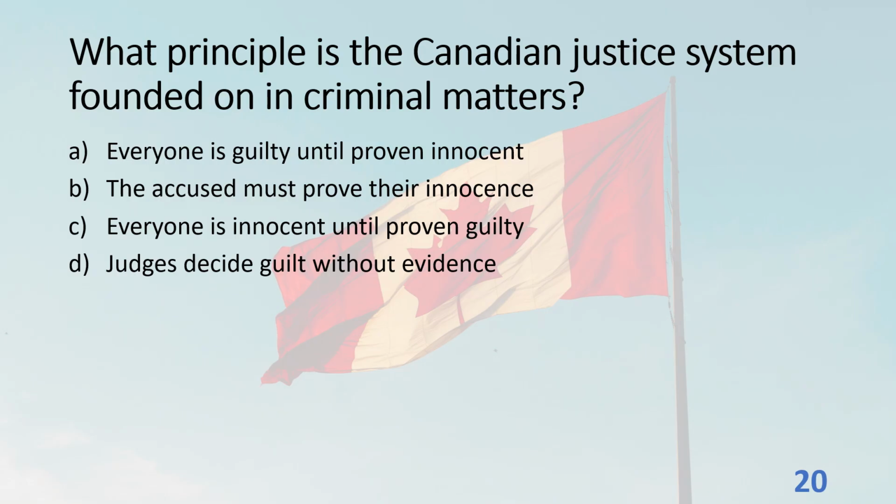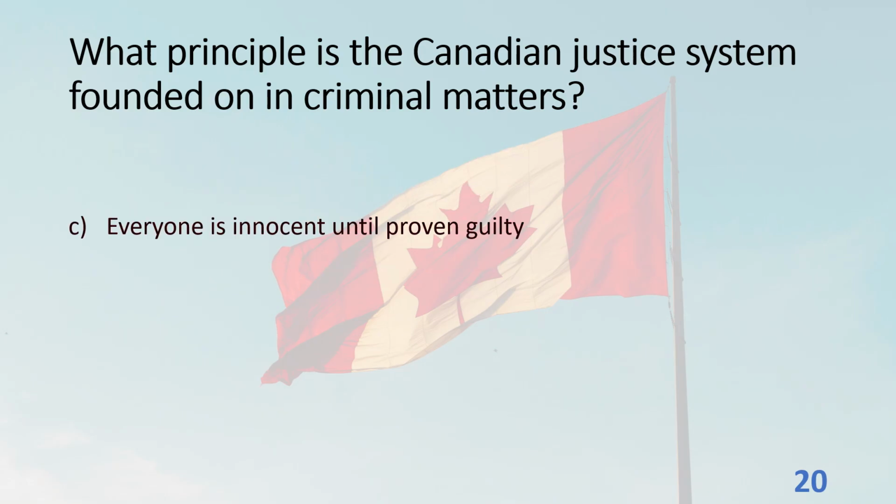What principle is the Canadian justice system founded on in criminal matters? A. Everyone is guilty until proven innocent. B. The accused must prove their innocence. C. Everyone is innocent until proven guilty. D. Judges decide guilt without evidence. The answer is C. Everyone is innocent until proven guilty.